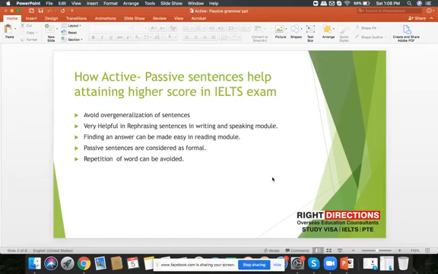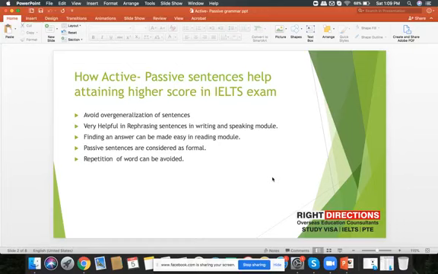In the writing module of the IELTS examination, it helps in rephrasing of the sentences. Students who know how to use passive sentences are able to paraphrase very easily. If they are not confident about active and passive voices, they find it difficult to rephrase the entire questions. And another thing is, these types of sentences are also very helpful in structuring different sorts of sentences in the speaking